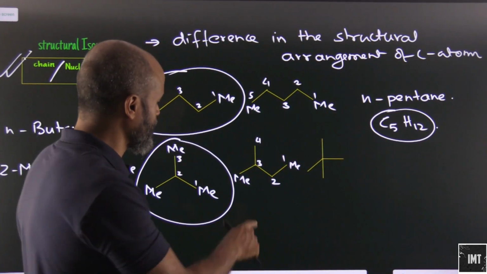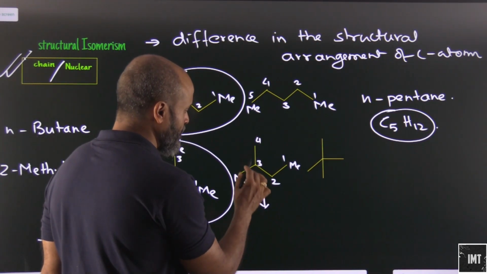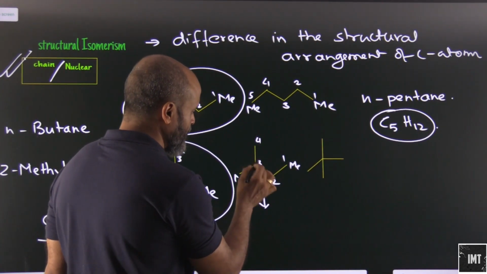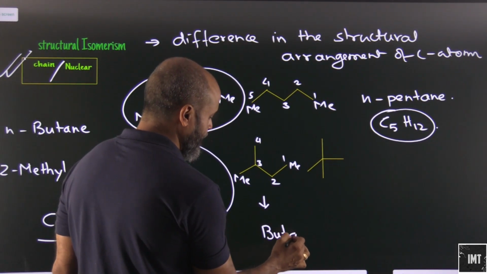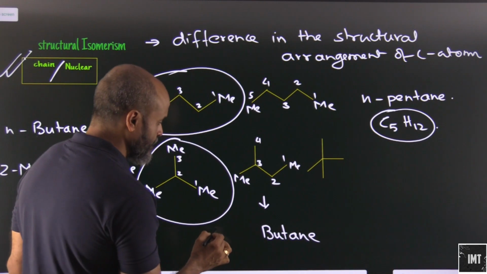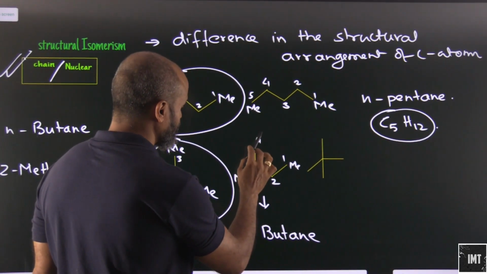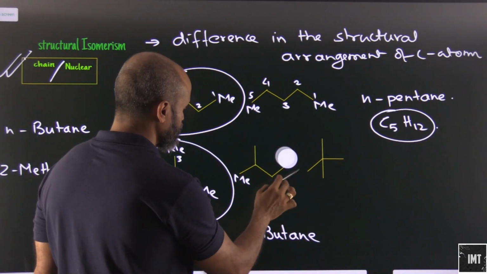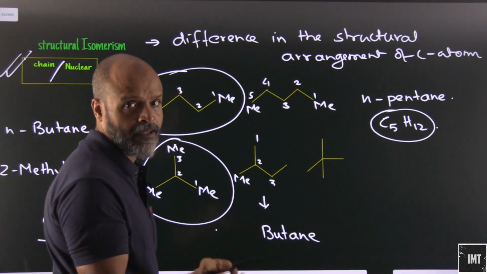So let's look at this: 1 2 3 4 5. How will I name this compound? Obviously 4 carbons, so we have butane. Let's do the numbering from here, applying the lowest locant rule.